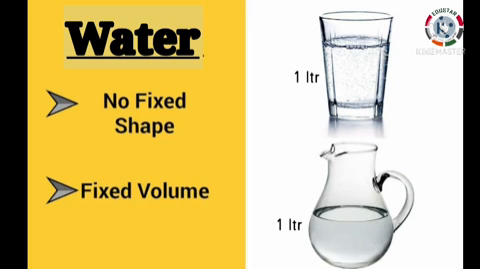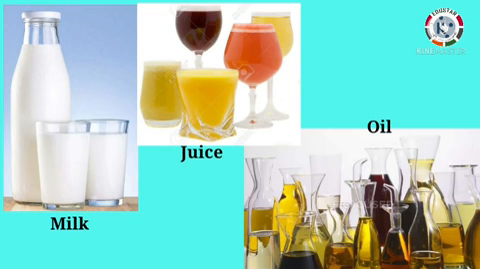Let's try to understand this. If you have 1 liter of water, it will remain 1 liter of water, no matter in which container you keep it. So, its volume is fixed, but it will take the shape of the container in which you keep it. That is, it does not have a fixed shape. So, water or any liquid like milk, juice or oil has a fixed volume but not a fixed shape.